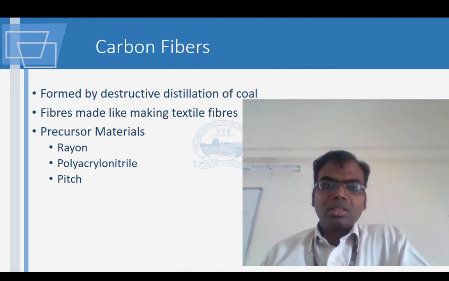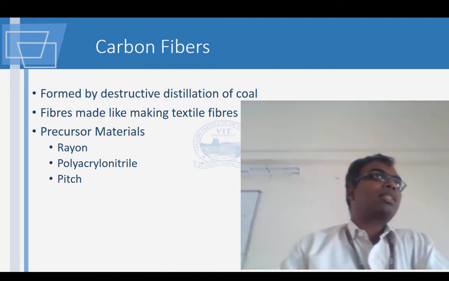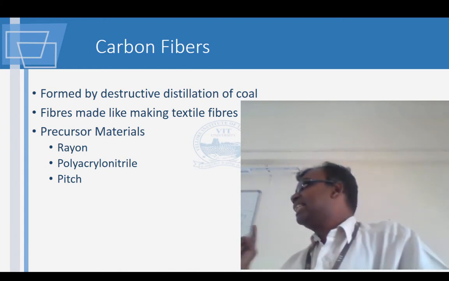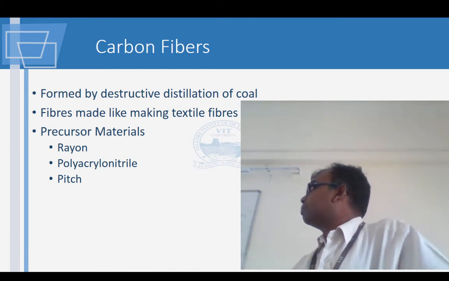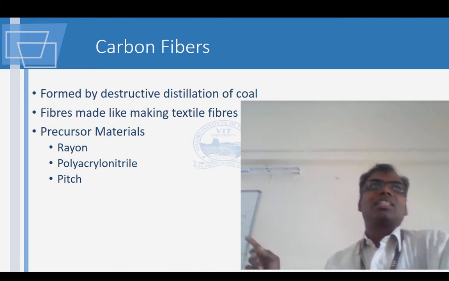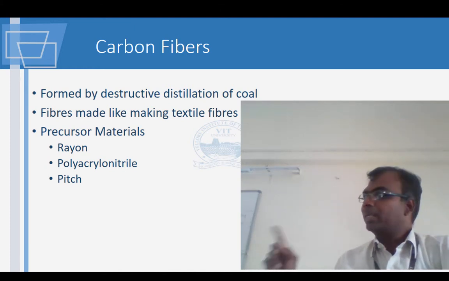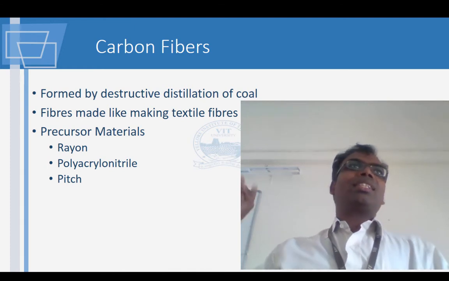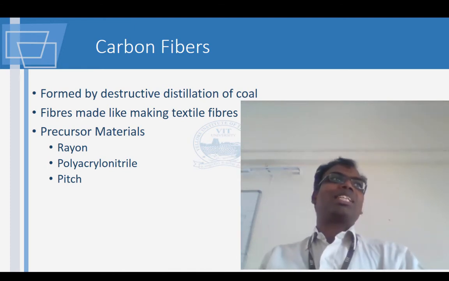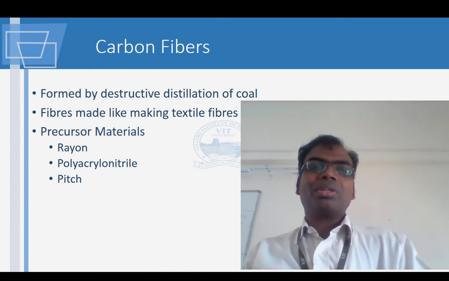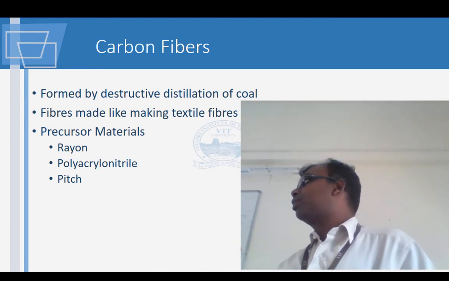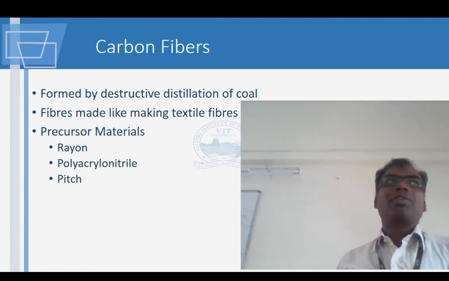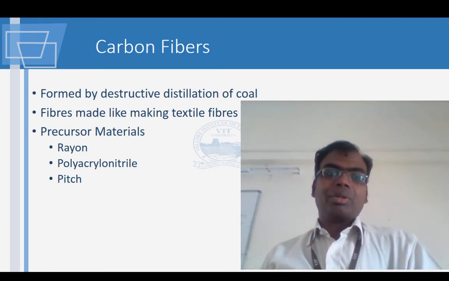So now we have the other thing, which is carbon fiber. Carbon fiber is got by destructive distillation of coal. This is one of those chemical processes which you would have definitely studied. What is destructive distillation? You would have definitely gone through it. Especially you will remember that coal tar is obtained by destructive distillation of coal. So carbon fiber is also made in that way only.